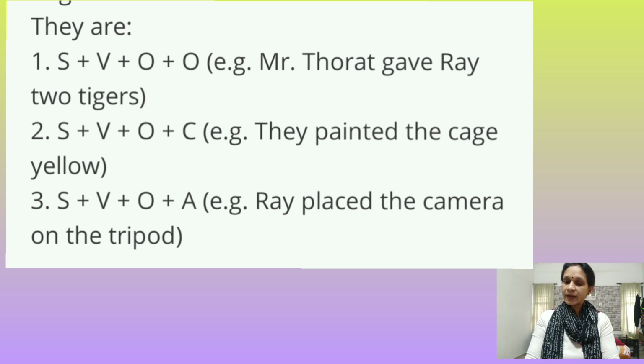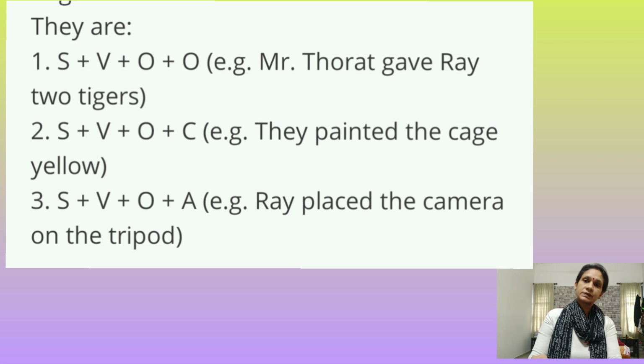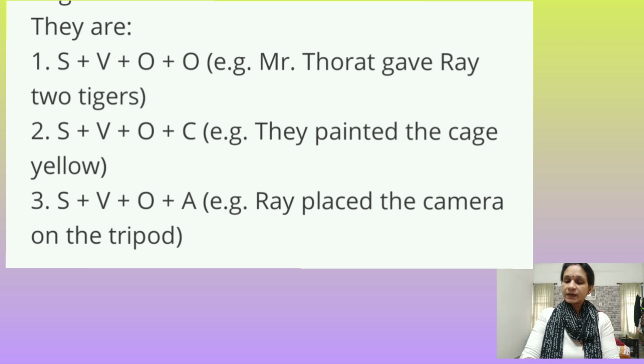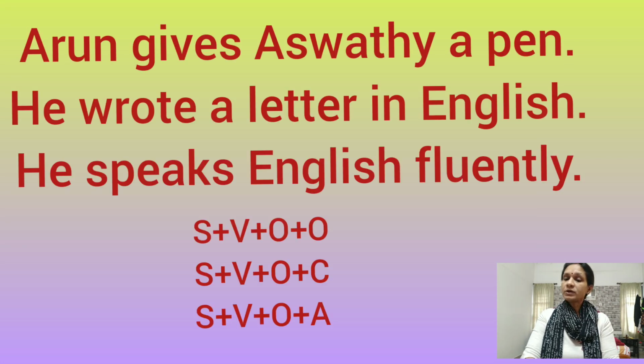So here, in this pattern, you want to prepare 4 sentences. Okay, here, Arun, first example, SVOO. Arun gives Ashwati a pen. Arun is the subject, gives is the verb, Ashwati is the object, a pen is the object. Second one, what is it? He wrote a letter in English. That is SVOC, S plus V plus O plus C. He is the subject, wrote is a verb, a letter is the object, in English is the complement.